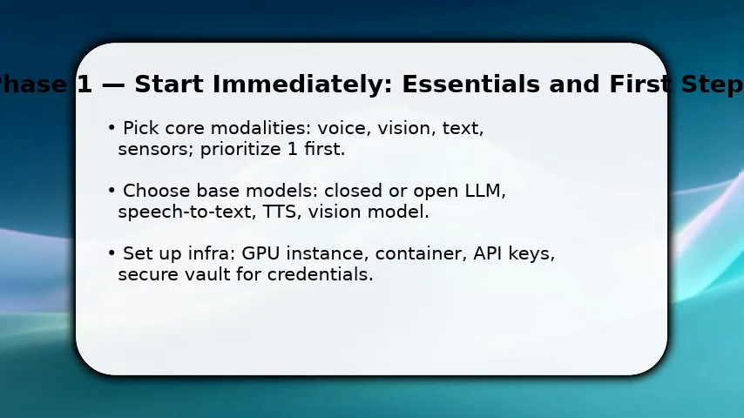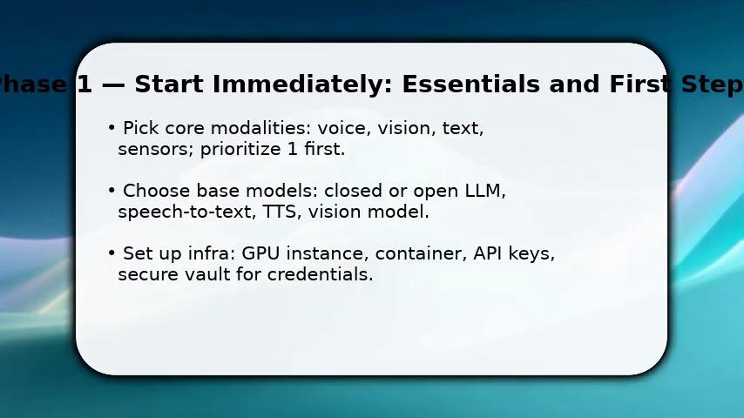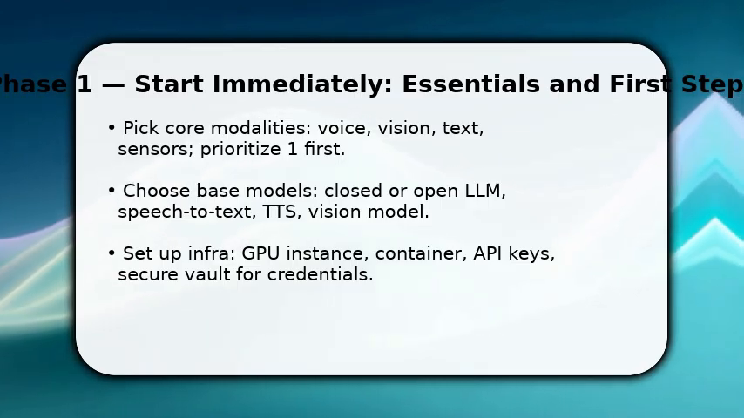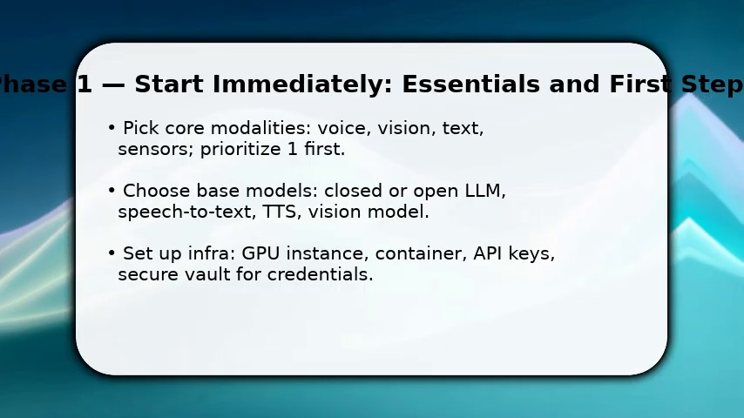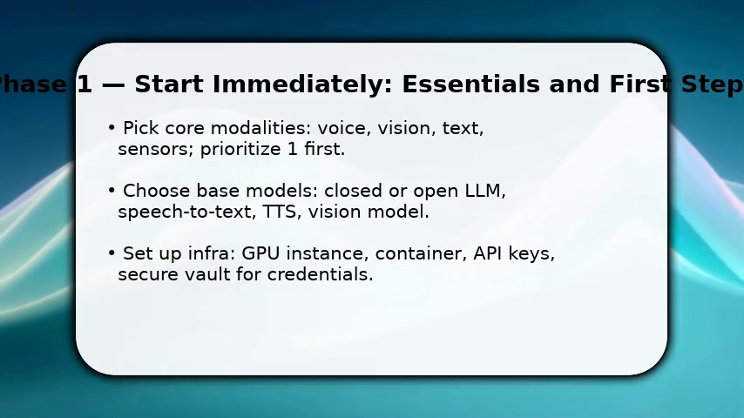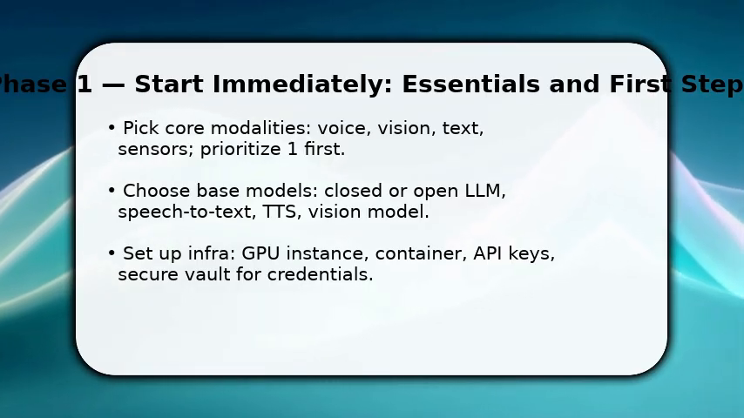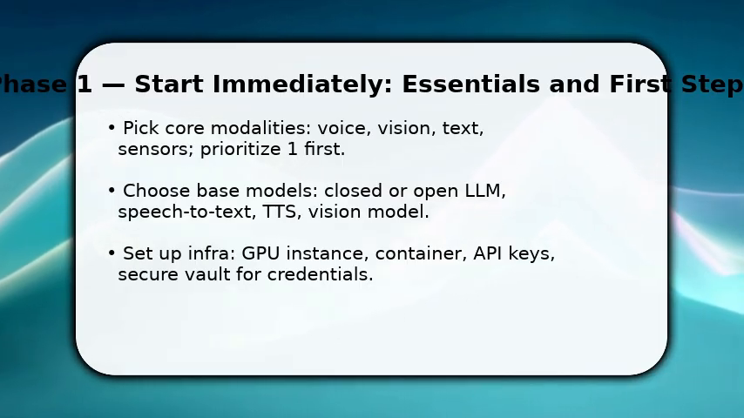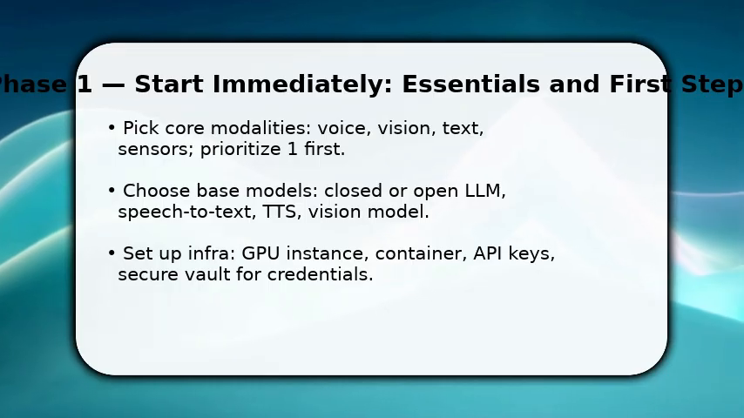You start by locking the essential stack: voice, vision, text, and pick one modality to iterate fast. Choose a base language model and matching speech-to-text and TTS. Explain why you chose open weights or managed API, because latency and cost matter. Provision a GPU-enabled instance or managed inference node, then containerize your services and put keys into a secrets vault.